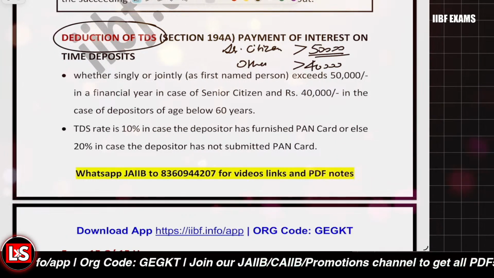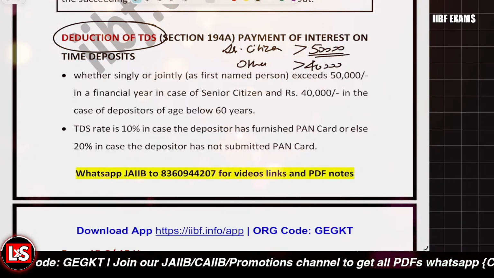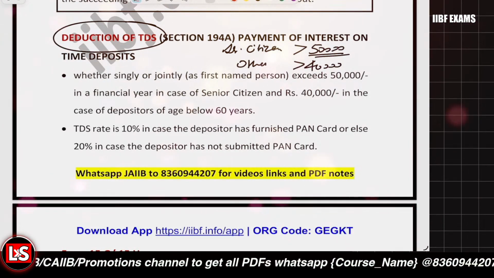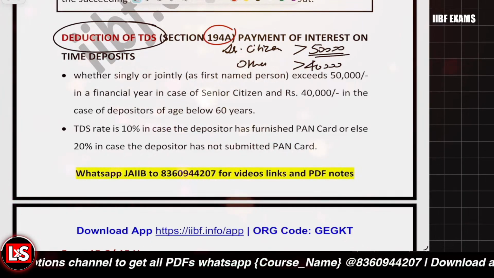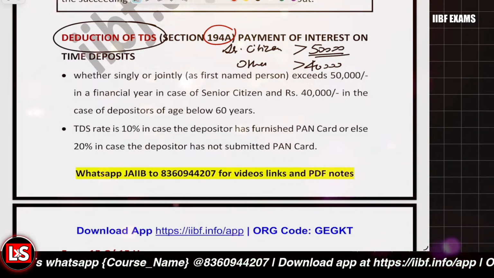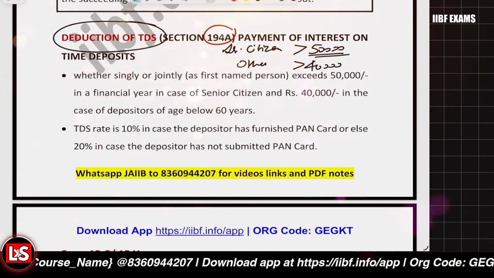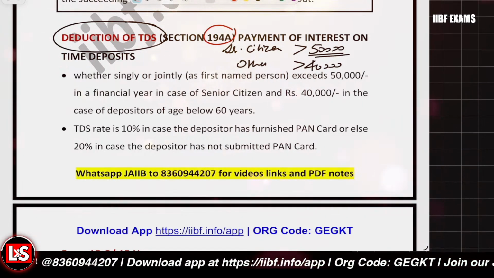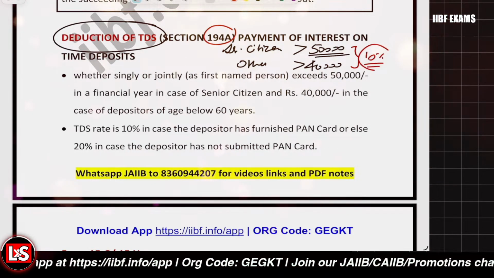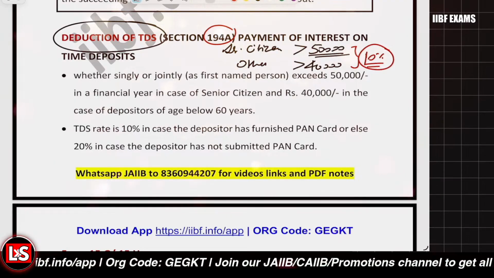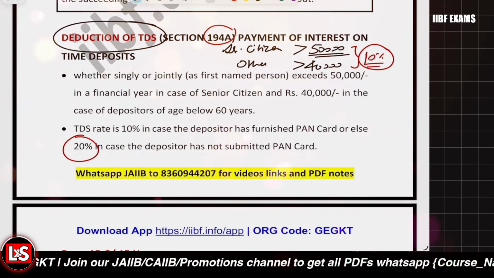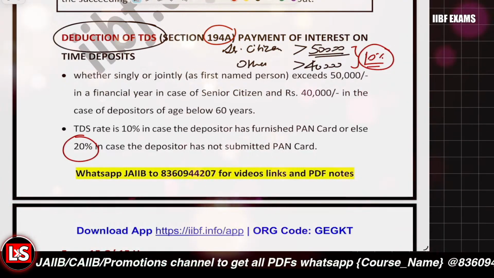That TDS is deducted as per section 194A of the Income Tax Act. You need to memorize this section, 194A. Further, this is the tax rate. If the PAN card is available, the TDS is deducted at 10%. But if the PAN card is not available, the TDS which will be deducted will be 20%.